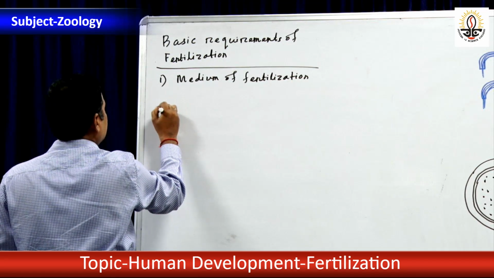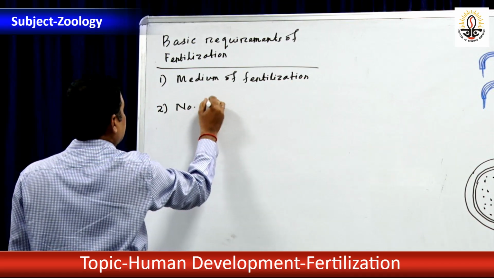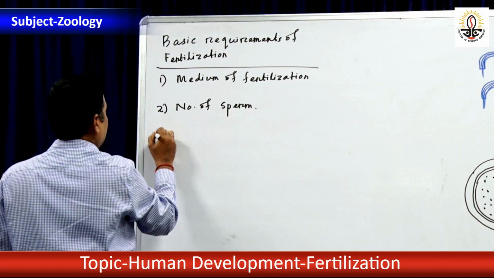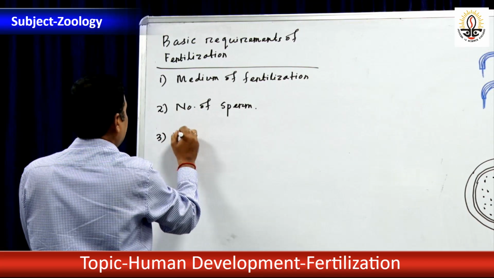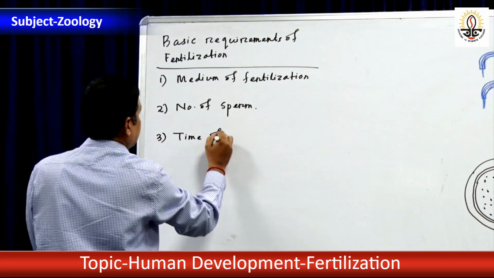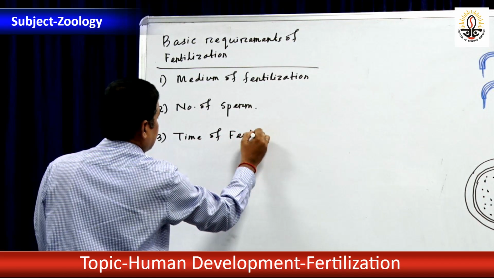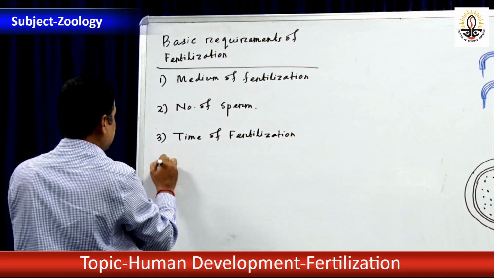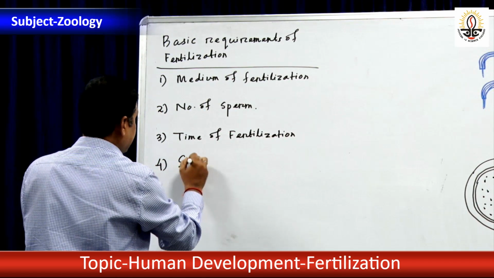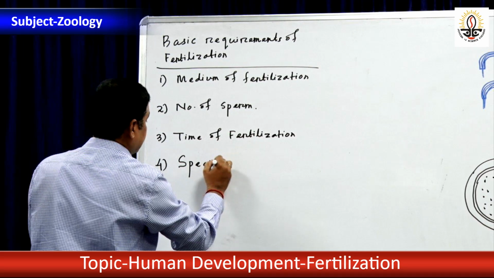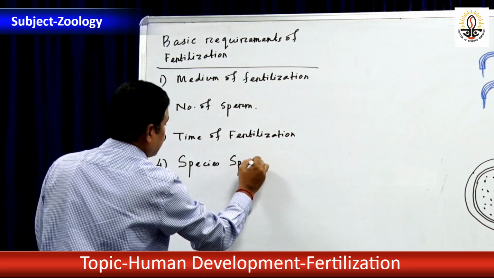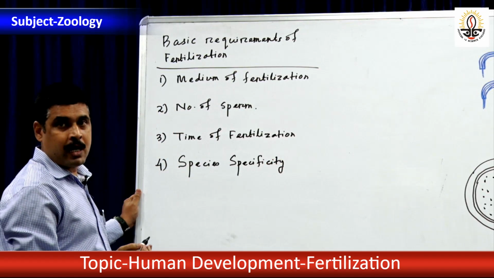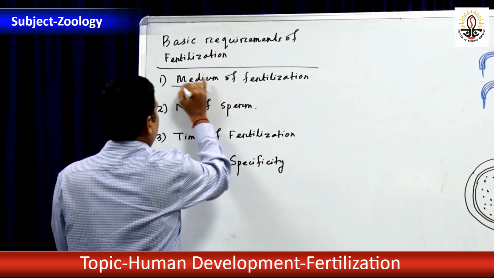Second requirement, number of sperm should be higher. Number three, time of fertilization. Number four, species specificity. Let us discuss one by one.